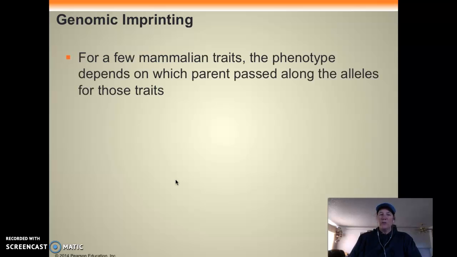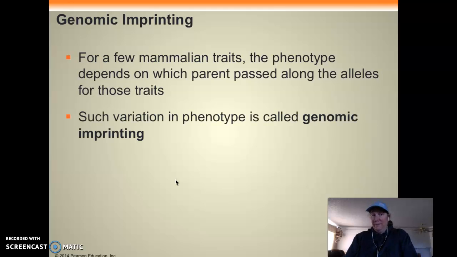We also have what they call imprinting. There's a few traits where the phenotype passed on from the parents depends on which parent it came from. An example of this is, like I said with my daughter, she's missing a piece of her chromosome. And it matters whether it's the maternal or paternal chromosome, because we found another genetic disorder on the same chromosome, but it's a different characteristic depending on if the chromosome comes from mom or dad. So there's imprinting going on. There are various phenotypes, and for some reason it has to be from those chromosomes.